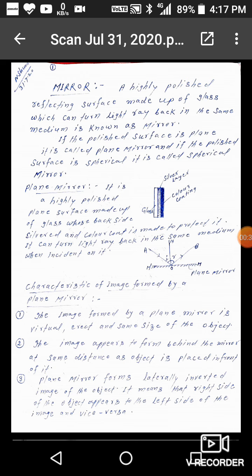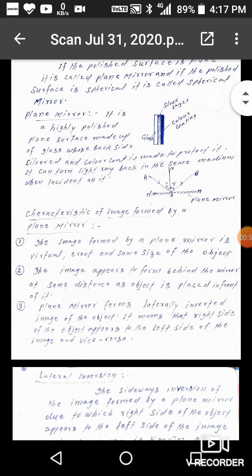Now I am going to explain about the plane mirror. It is a highly polished plane surface made up of glass whose backside is silvered, and a color coat is made to protect it. It can turn a light ray back in the same medium when light is incident on its surface.